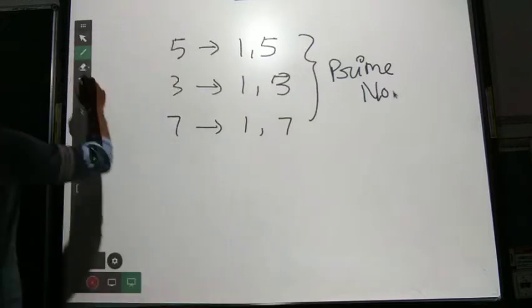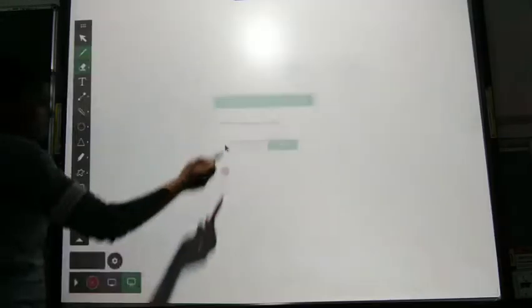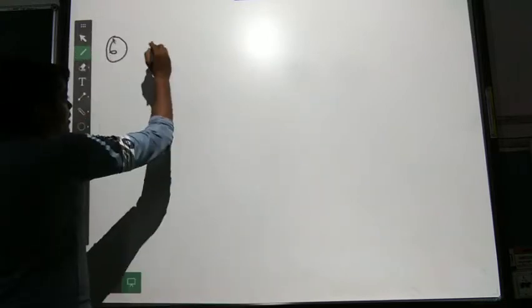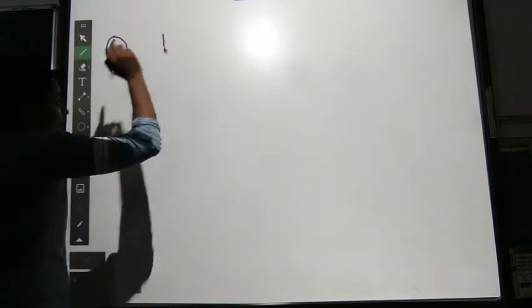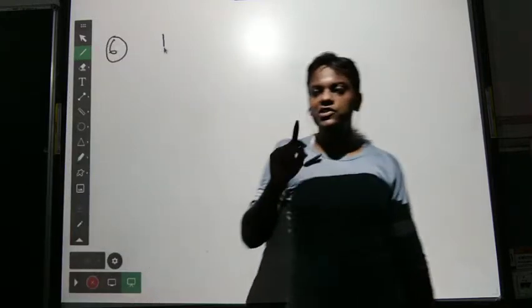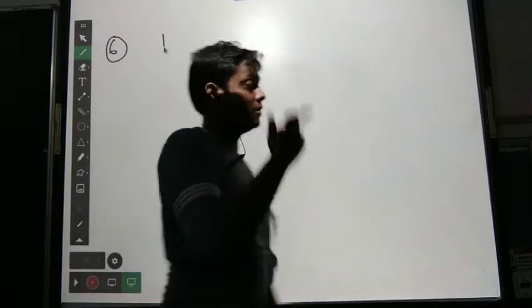So let's start. Question number 6. List all the prime numbers less than 50. As we know, 1 is neither a prime nor a composite number.